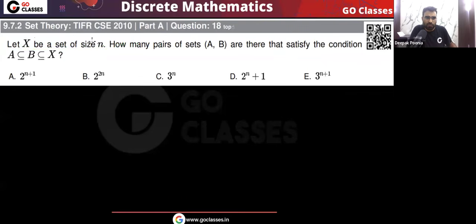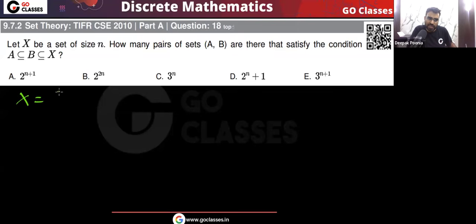We have a set X of size n. So there are total n elements in this set X. How many pairs of sets A, B are there such that A, B both are subsets of X and also A is a subset of B? Okay, and remember we need ordered pairs. This is what we need. First, let's understand this question. Then we are going to solve it.